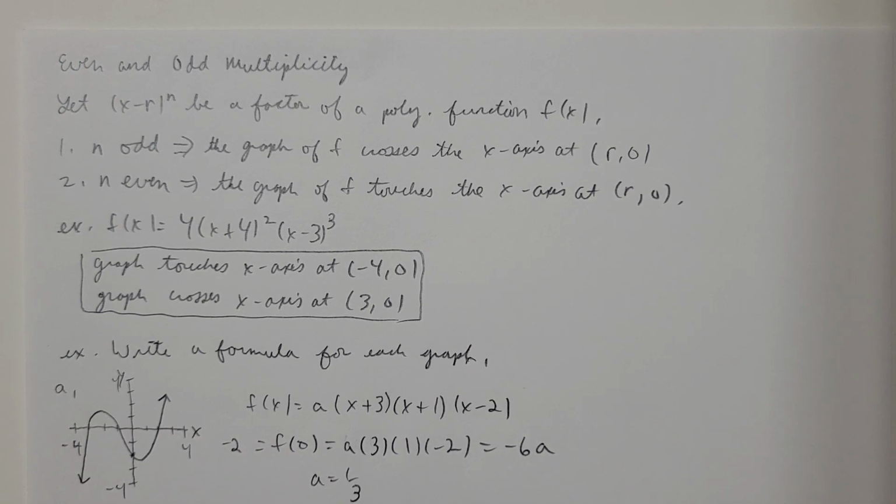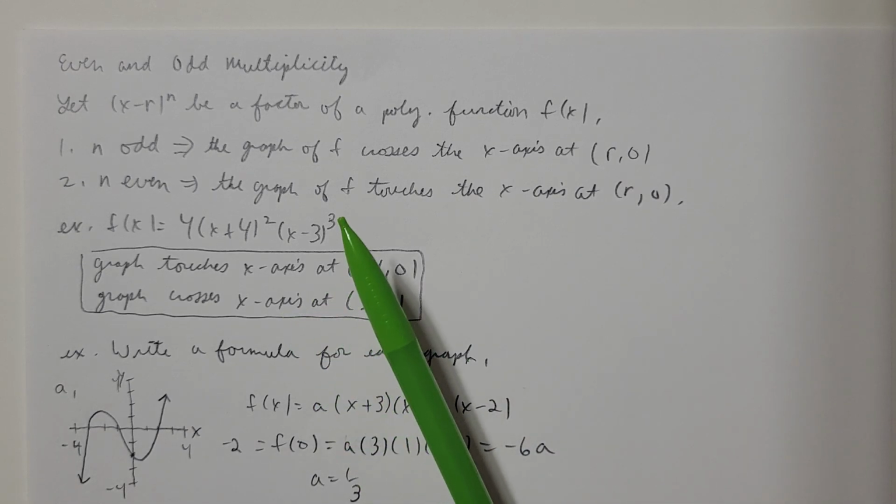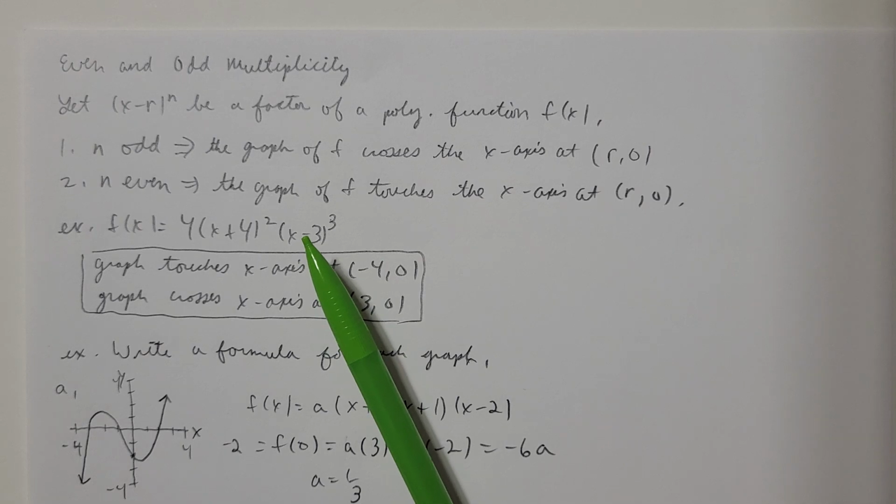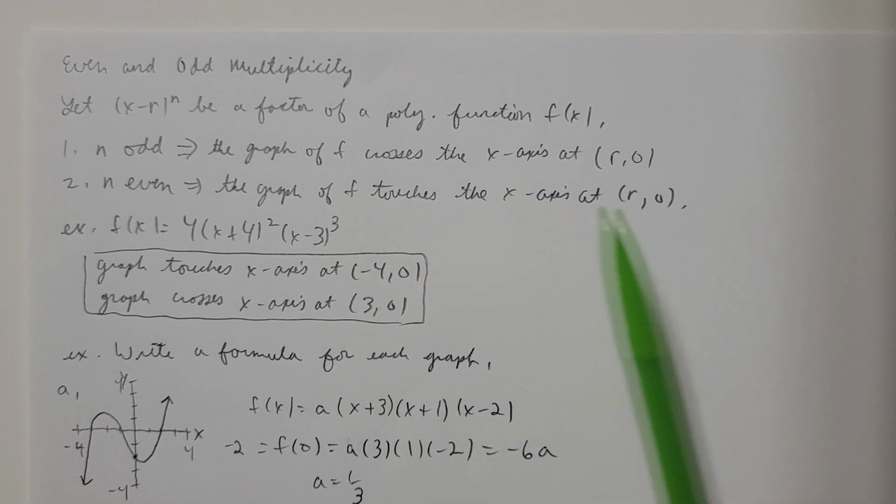And then also the graph is going to cross the x-axis at 3, 0. 3 is the zero of this factor, and the exponent is 3.